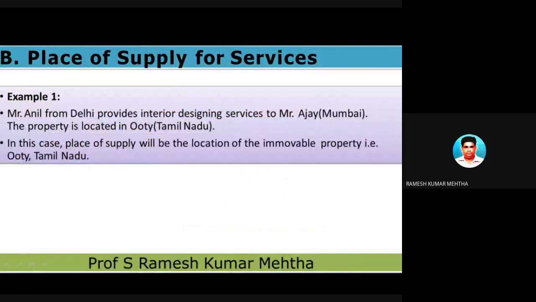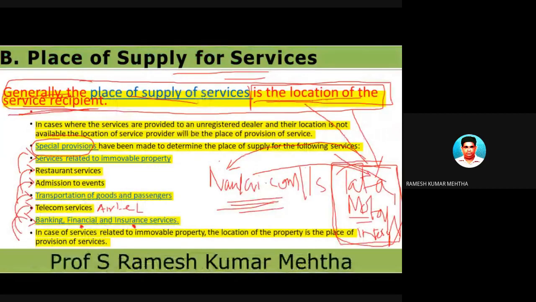So let's take a small example, and in the last para, I forgot to mention this one. In case of services related to immovable property, such as land, building, or machinery, which are immovable properties, the general rule is that the location of the property is the place of supply of service.